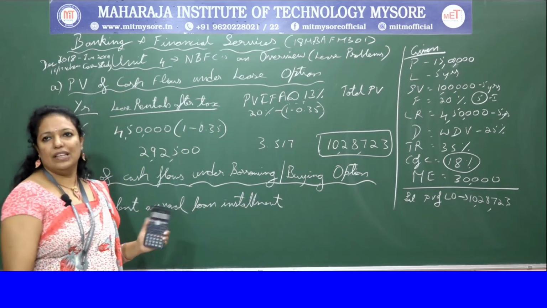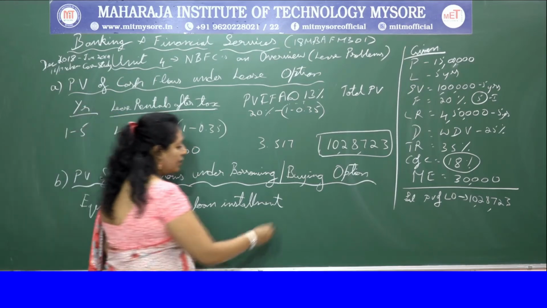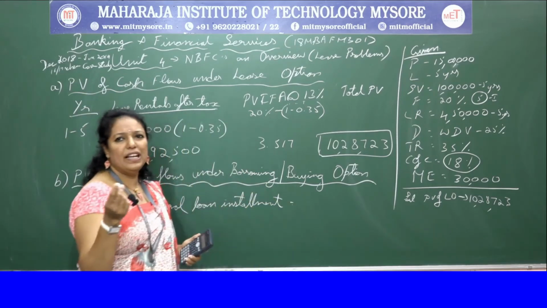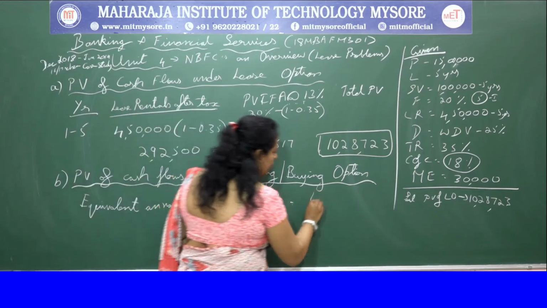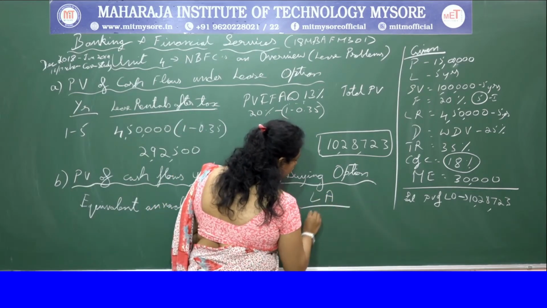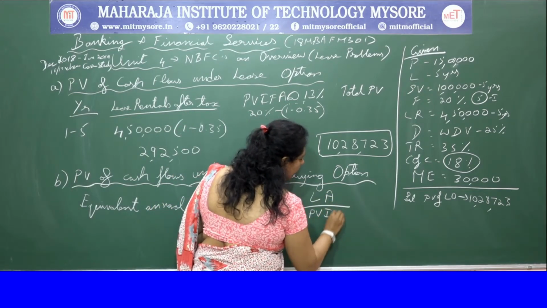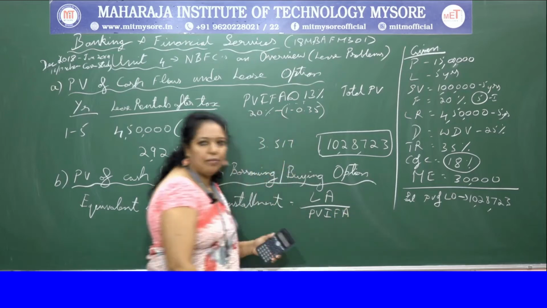To calculate this, your formula is loan amount divided by present value interest factor annuity.